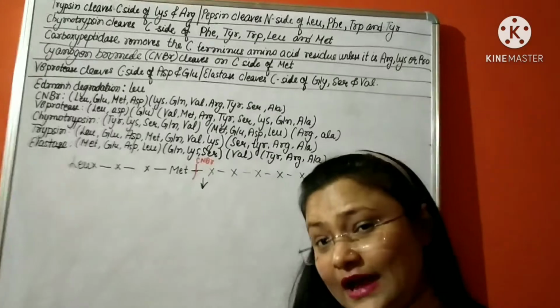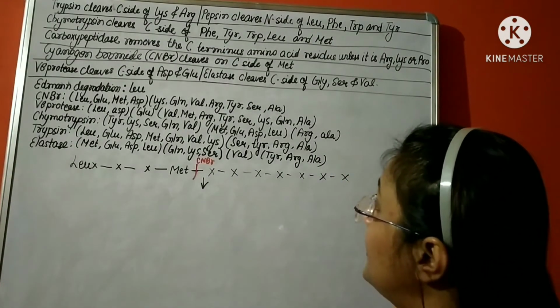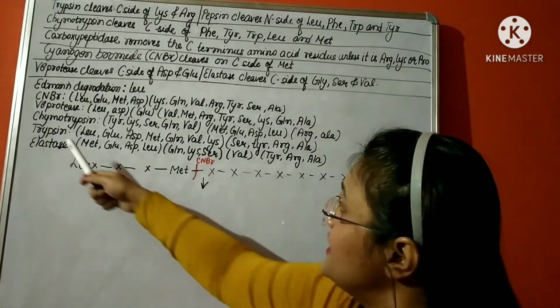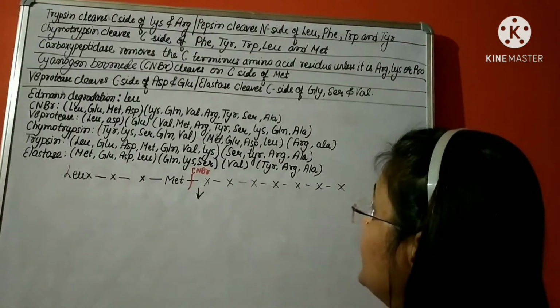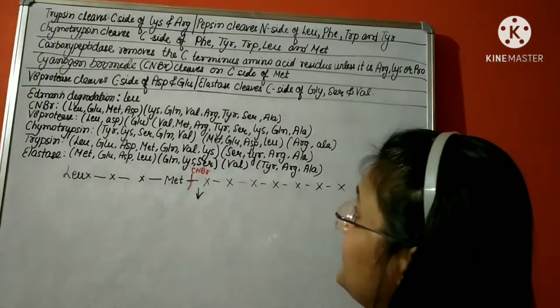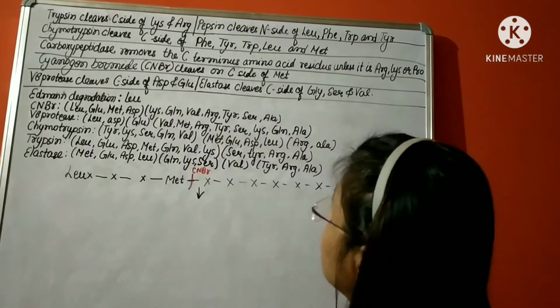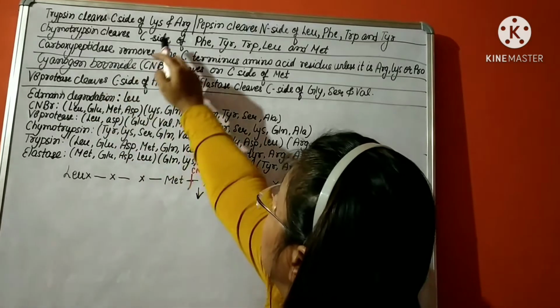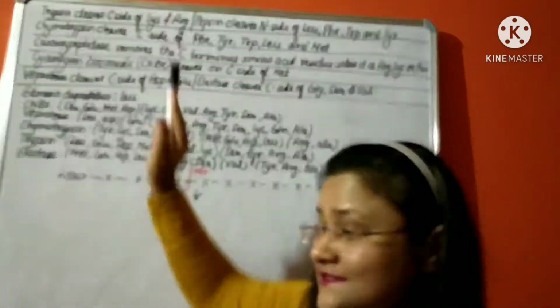Next, we will look for another bigger fragment, with the least number of fragments, which is created by trypsin. Trypsin also produces only 2 fragments, so we will look for its site of cleavage. Trypsin cleaves at the C side of lysine and arginine.